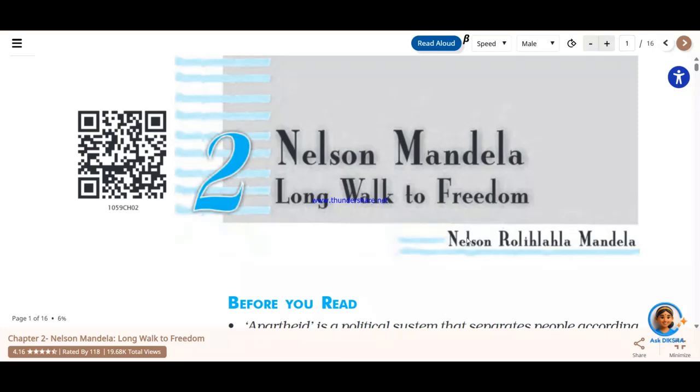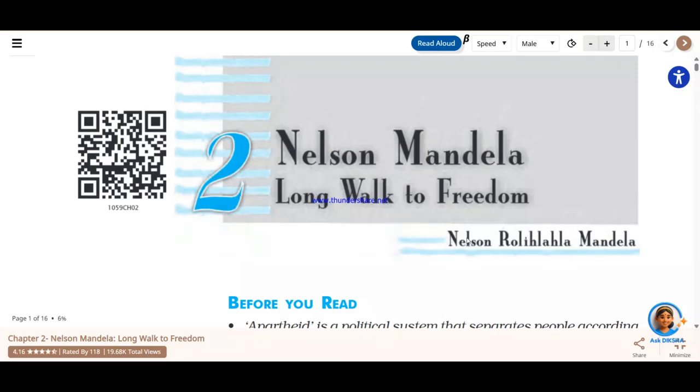I'm not going to vividly explain the whole chapter. I'm going to briefly touch a few parts and remind you of what you have already done. I'll also be explaining a few of the parts and the important areas from where CBSE generally asks questions. So this is the chapter Nelson Mandela: Long Walk to Freedom.